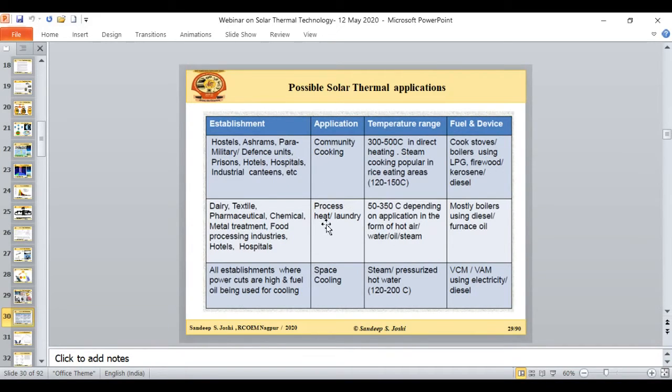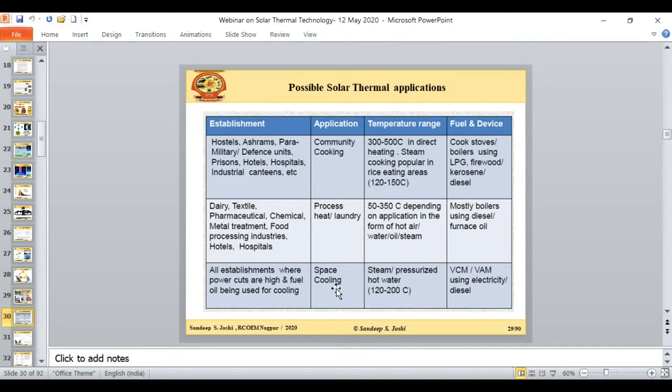If I talk about process industry, a lot of industries like textile, milk pasteurization, dairy industries, and chemical plants all require heat of up to 50 to 350 degrees Celsius. So solar energy can be utilized in these applications.